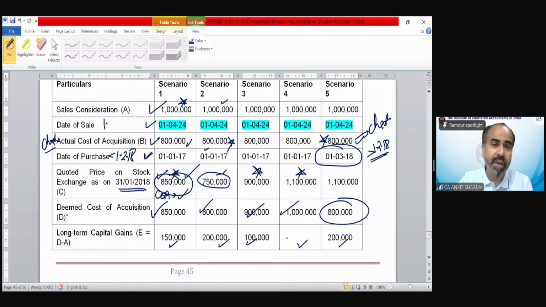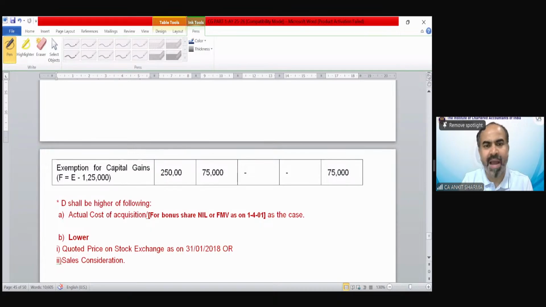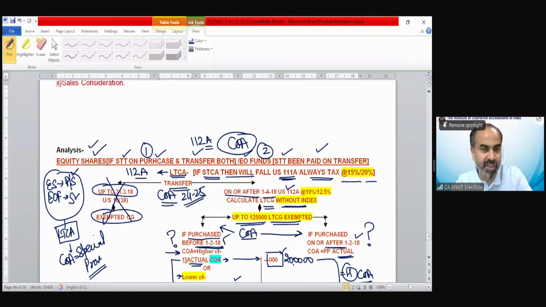In this case, 2 lakh. Up to 1,25,000 was exemption. So that we will discuss later also, but we apply the exemption. After exemption, 25,000, 75,000, and 75,000 would be our capital gain. I hope now it is clear how to calculate cost of acquisition in this special case.